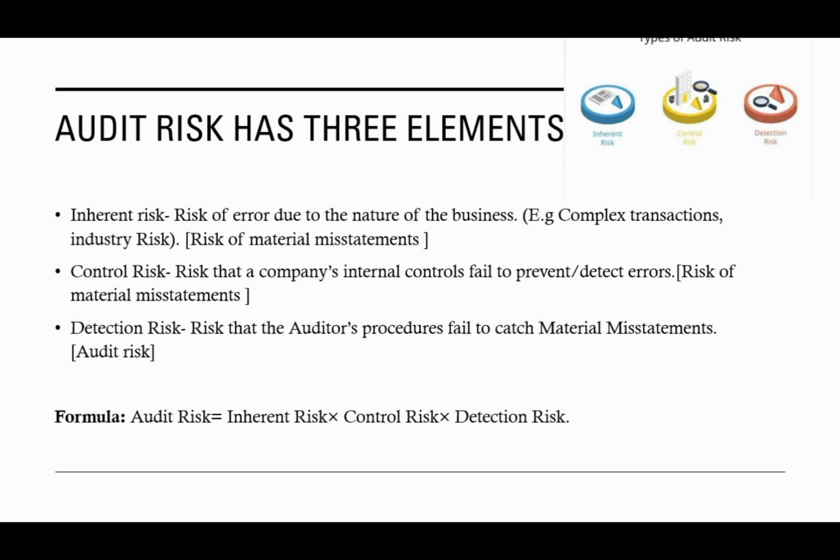So both inherent risk and control risk are risks of material misstatement. Detection risk is the risk that the auditor's procedures fail to catch a material misstatement. Risk of material misstatement plus detection risk makes up the audit risk. The formula is audit risk equals inherent risk times control risk times detection risk.